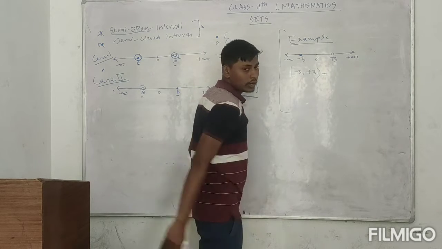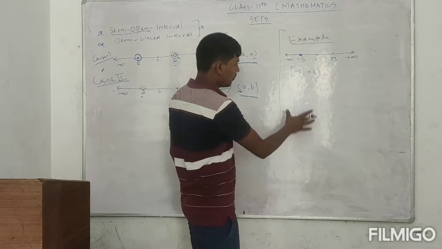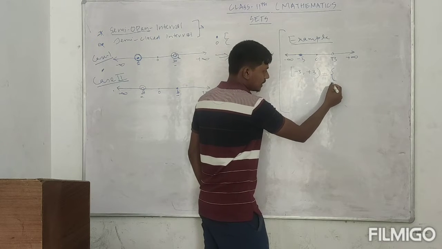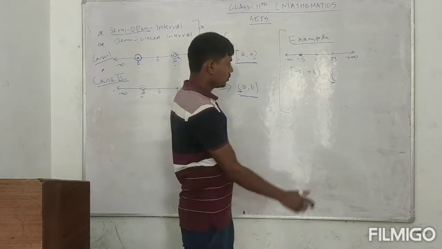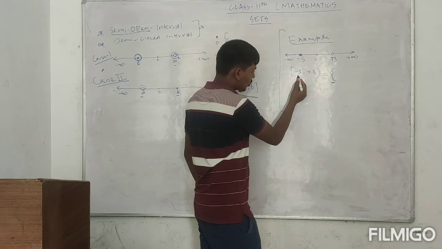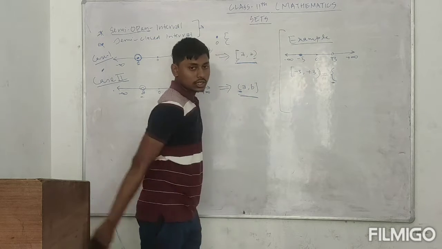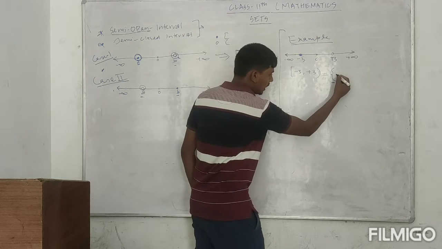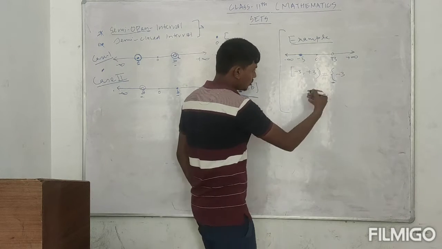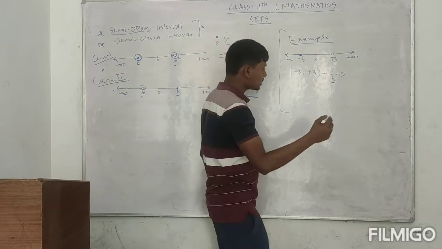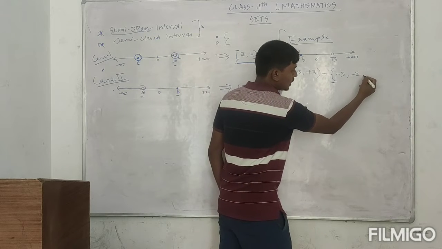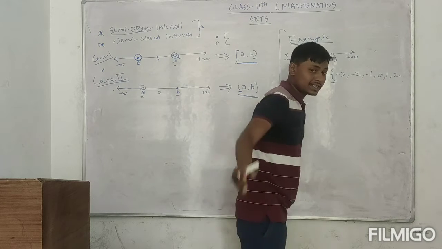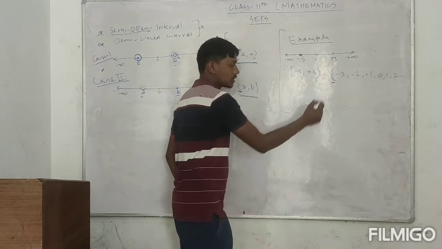If you form the set of this interval, any set is represented by a medium bracket. At the end of -3 it is closed. Closed means I will take that number itself, so -3 I will take. What are all the numbers in between -3 and 3? -3, -2, -1, 0, 1, 2. Should we take 3 or not? It is open here.